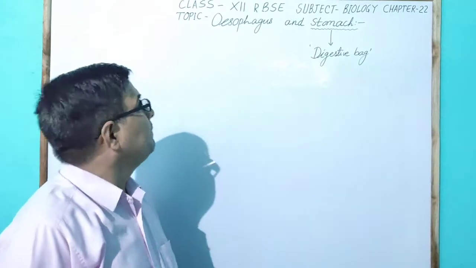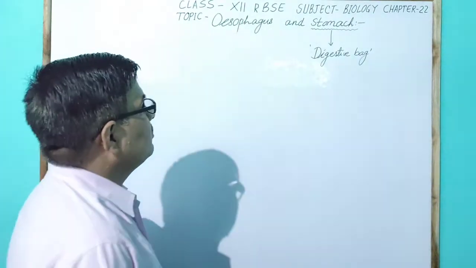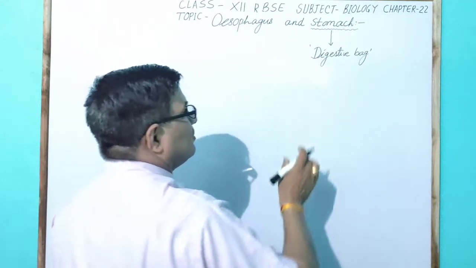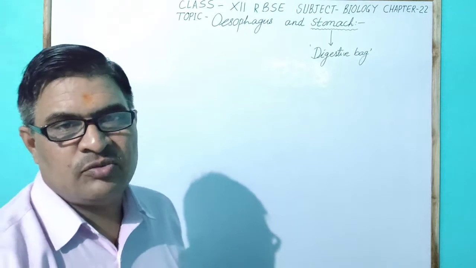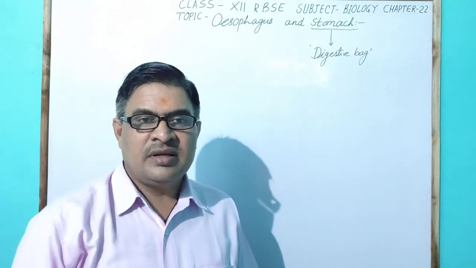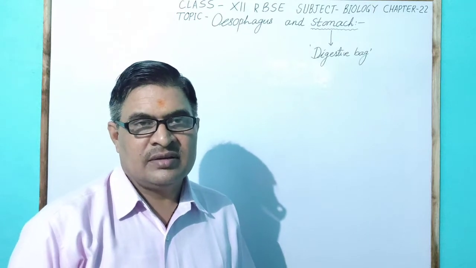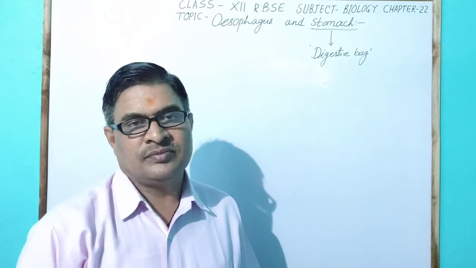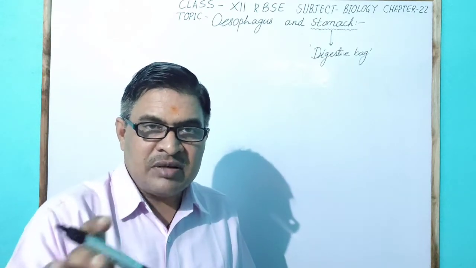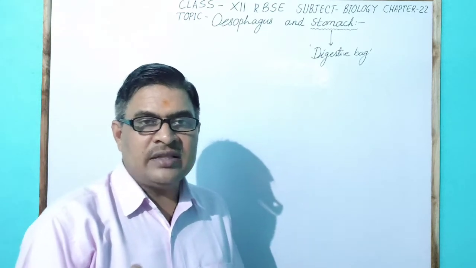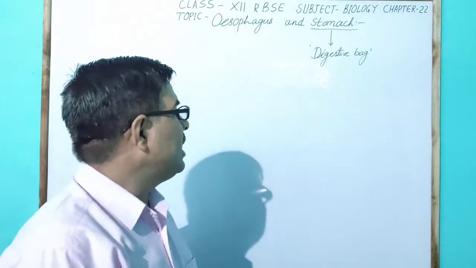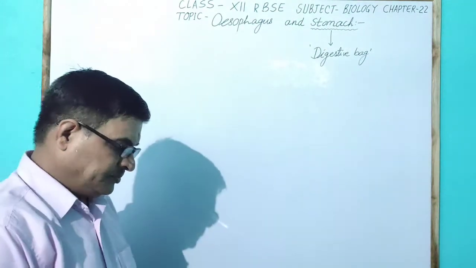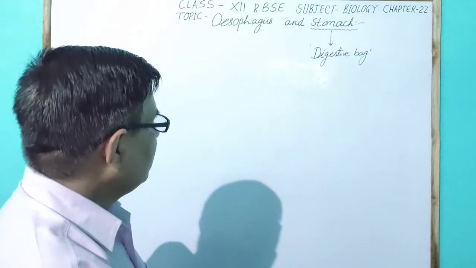After telling about the oesophagus, I will tell you about the stomach. The stomach is called the digestive bag. Why is it called the digestive bag? Because it is a bag-like structure, the largest part of the alimentary canal. The structure of the stomach is shown here with the help of a diagram.